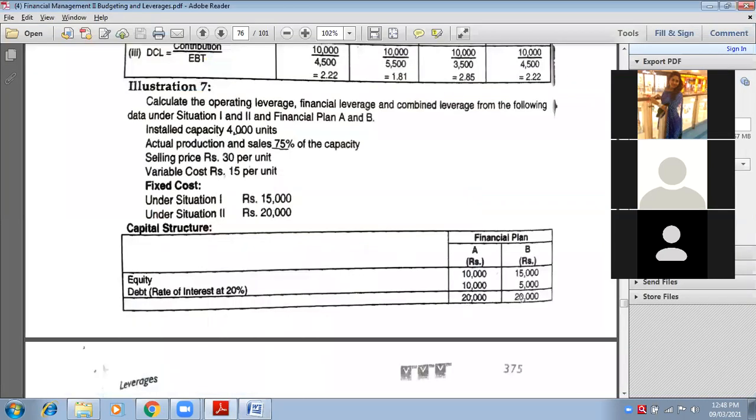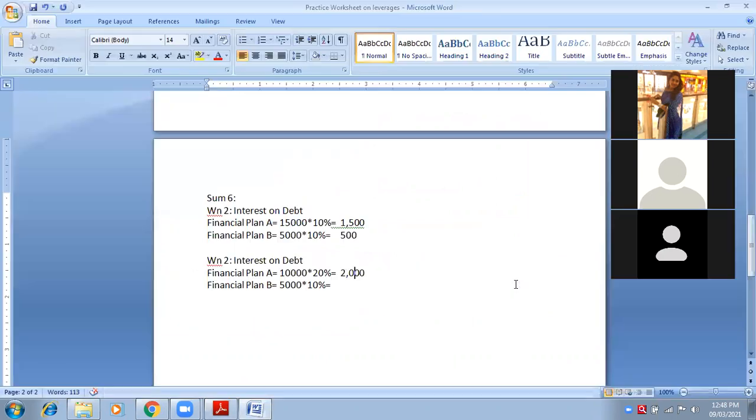And what about the debt of financial plan B? How much is it? 5,000. Very good. So here you will write 5,000 into 20 percent. So how much would it be? I think 1,000.